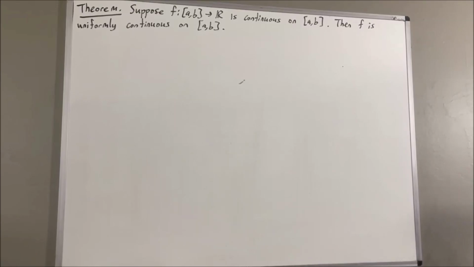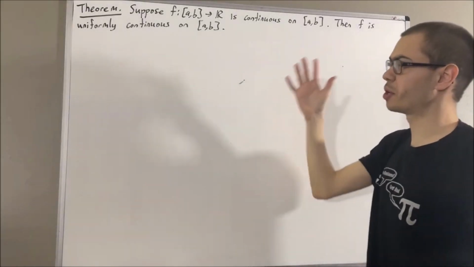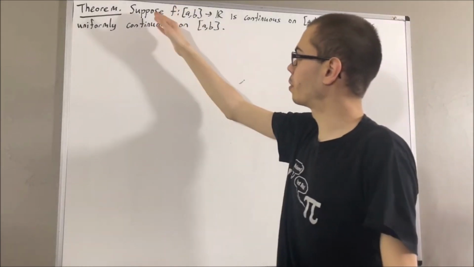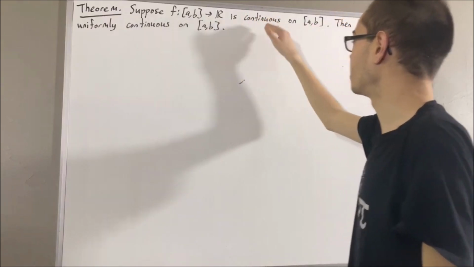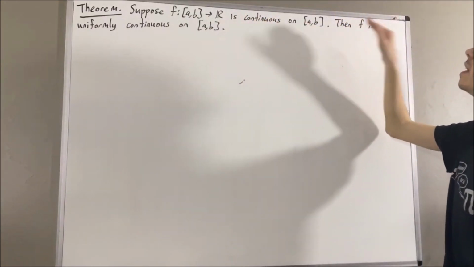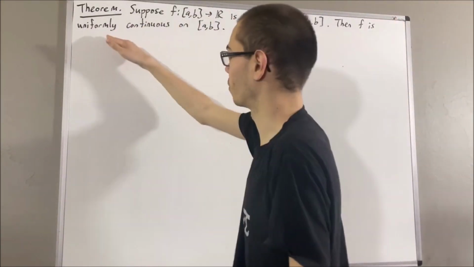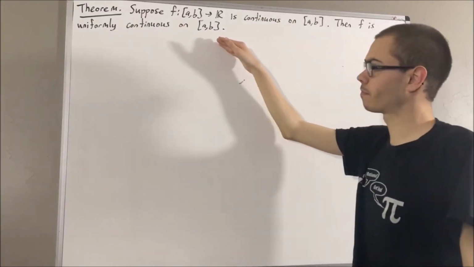Hello! In this video, we are going to prove the following theorem. Suppose f is a function from the closed interval [a, b] to R, and f is continuous on [a, b]. Then, f is uniformly continuous on [a, b].